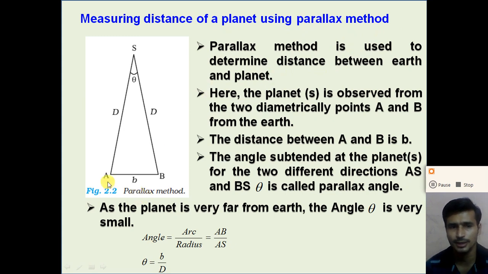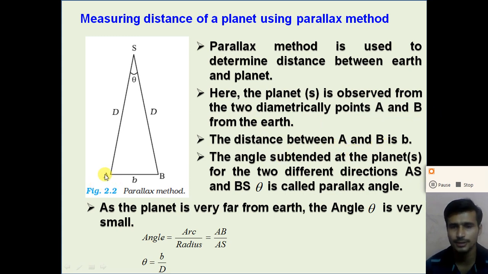Suppose we consider the earth here, and the two diametrically opposite points on the earth are A and B. The planet is S, which we observe from the two points A and B. Here the distance between A and B is the diameter of the earth.